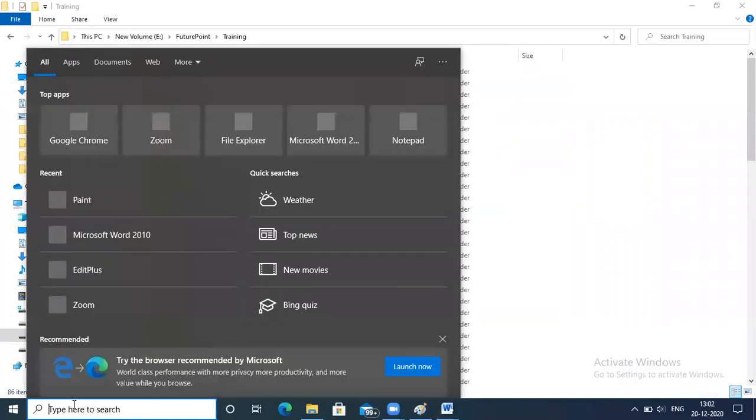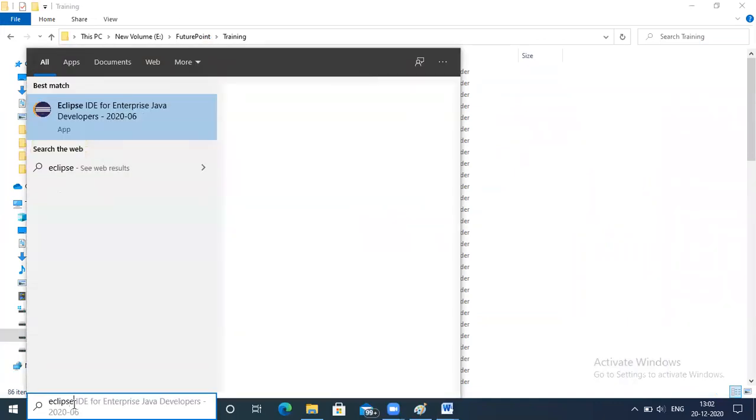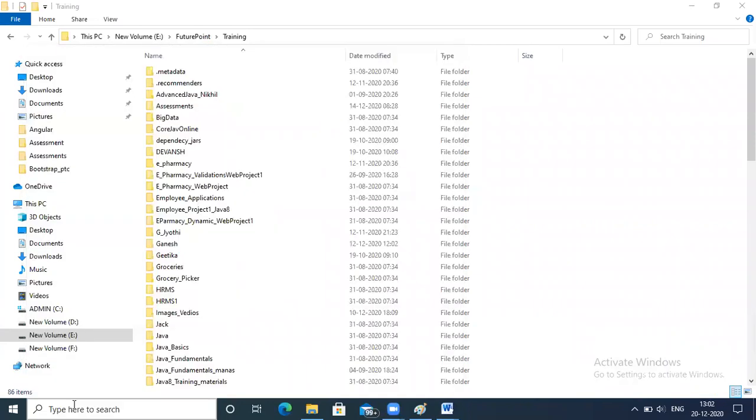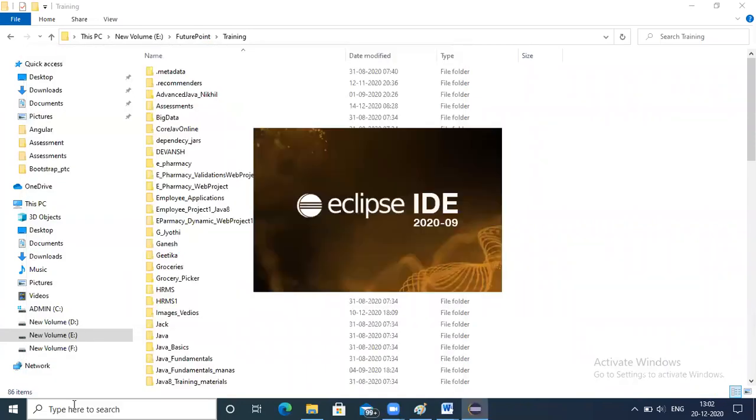Okay. Let us take up Eclipse because Eclipse is a GUI tool that we will be using to work with.